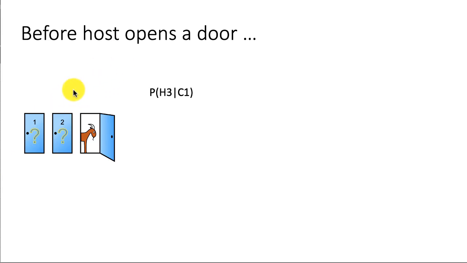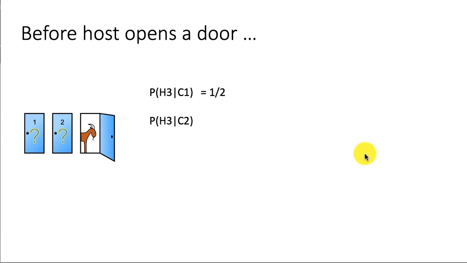Then what is the probability that the host is going to open door 3? Well, both of these doors, 2 and 3, contain goats. If the car is behind C1, doors 2 and 3 both contain goats. So the host could open this or the host could open that, right? So that becomes a half. So if the car is behind C1, the host may open H2 or H3 to reveal a goat.